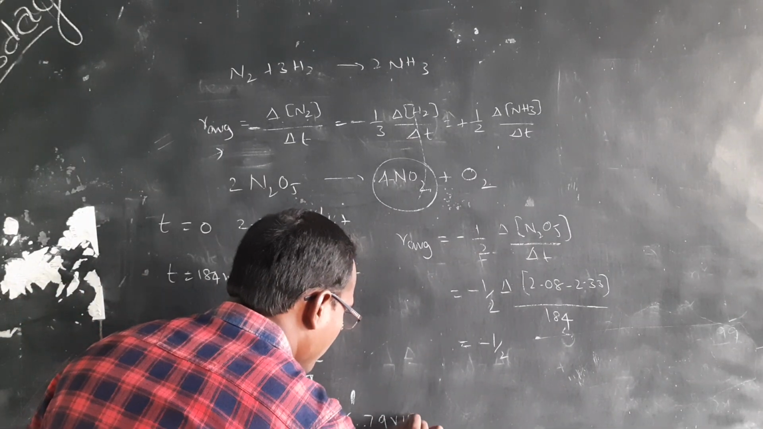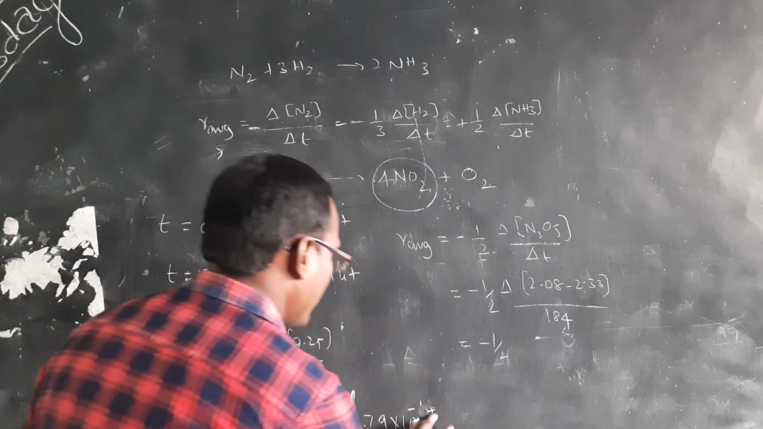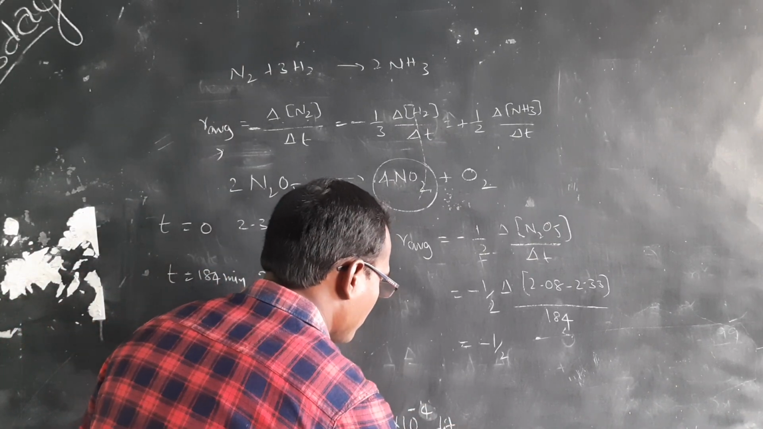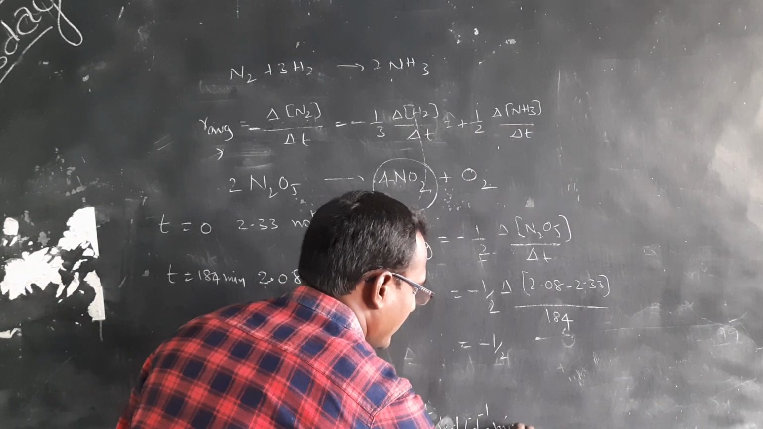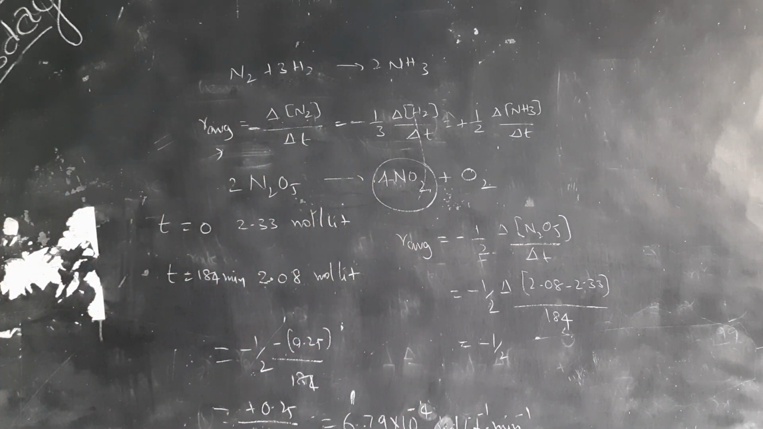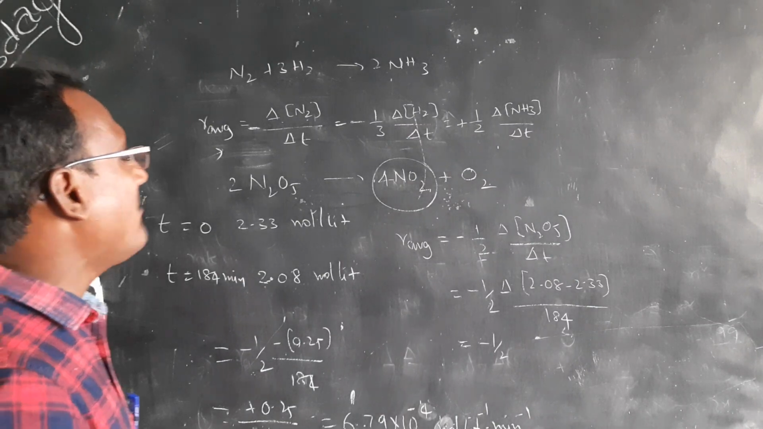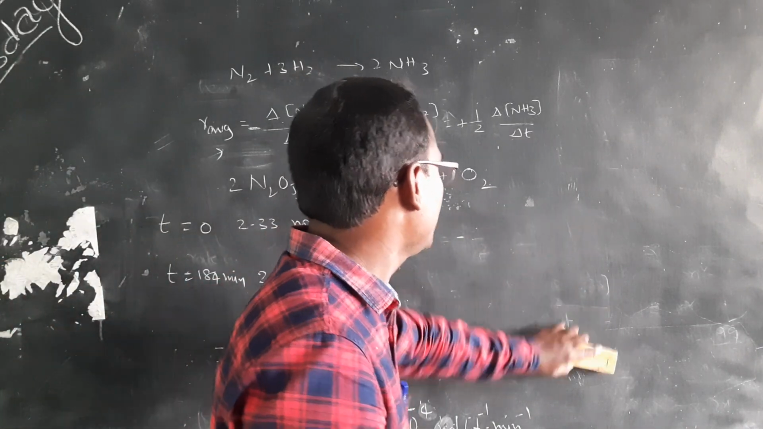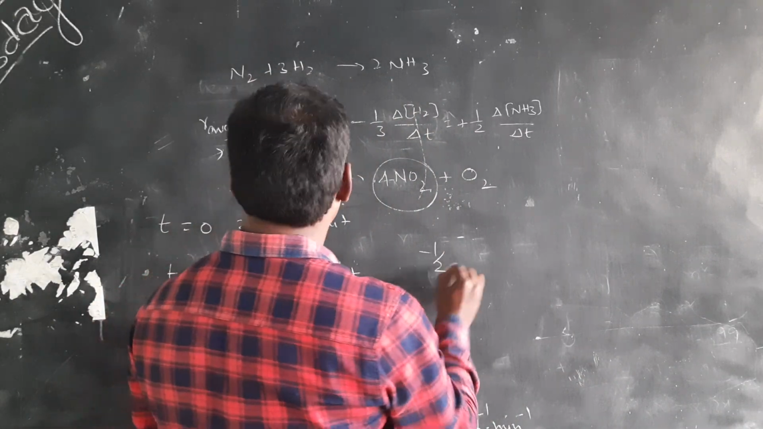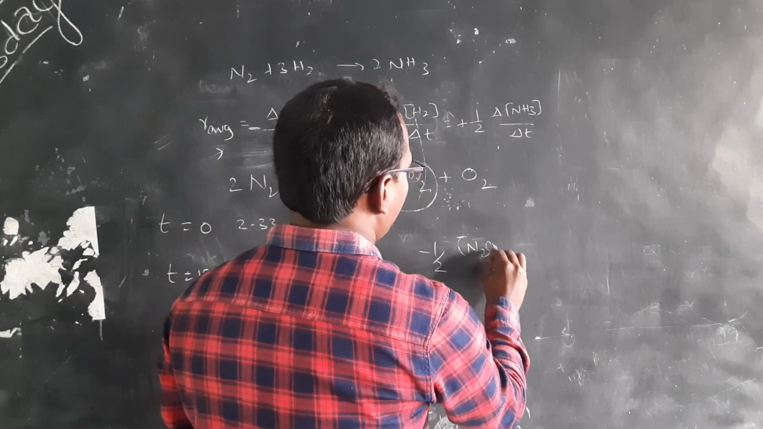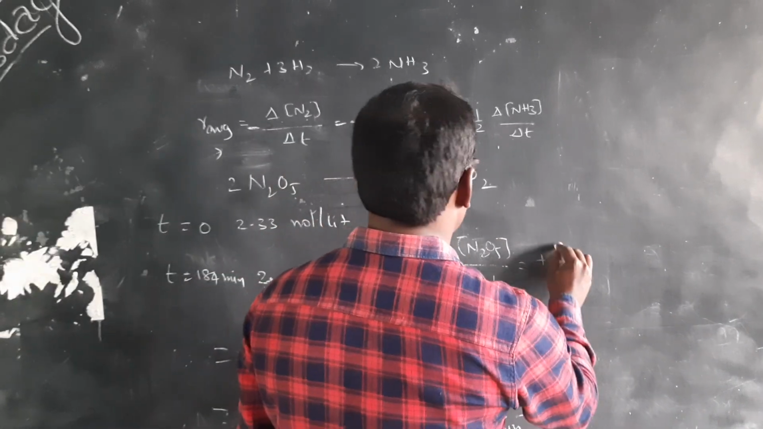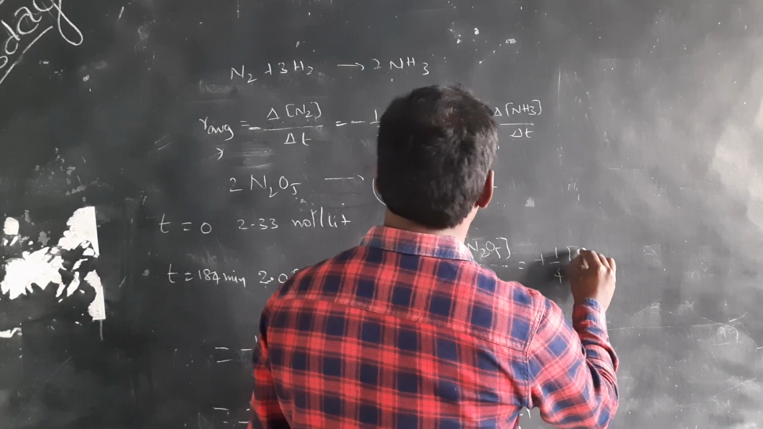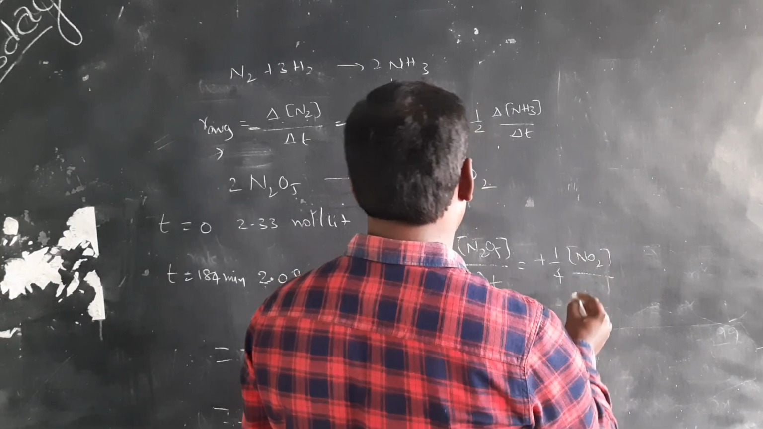If you do the calculation on this, we will get 6.79 into 10 power minus 4 mole liter inverse minutes inverse, right? Here we should write the units as mole liter inverse minute inverse. And he is asking what is the rate of formation of NO2? See that minus 1 by 2 change in concentration of N2O5 by dt is equals to plus 1 by 4 into change in concentration of NO2 by change in time.